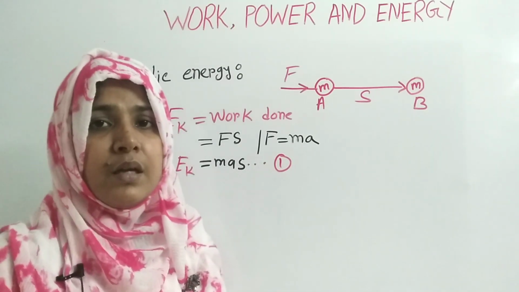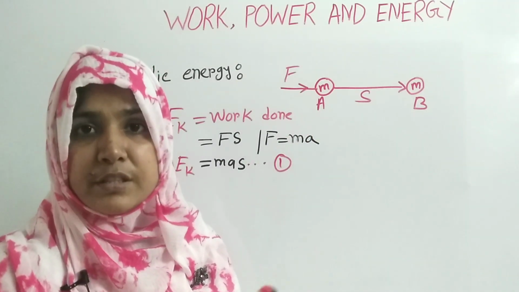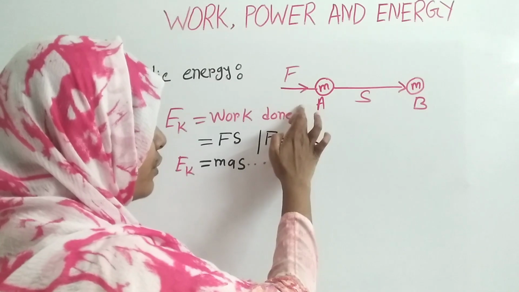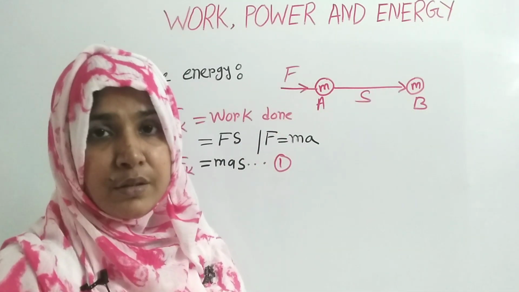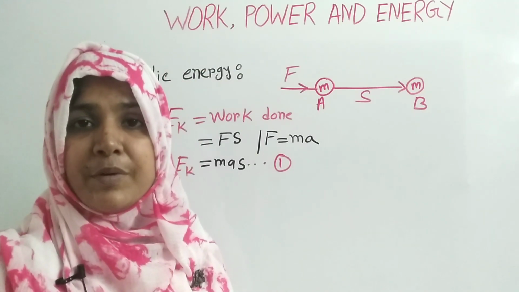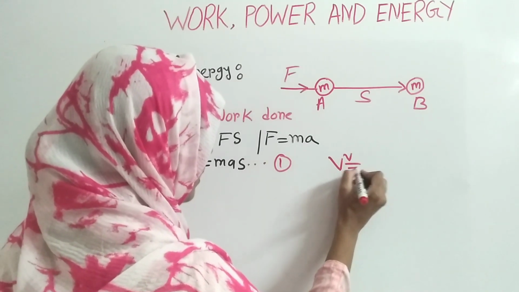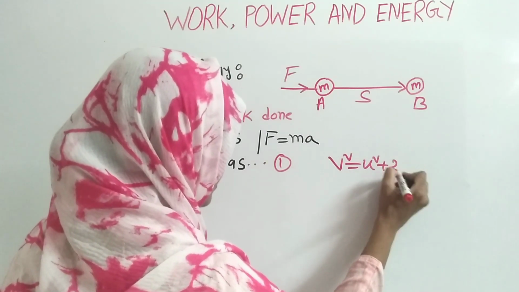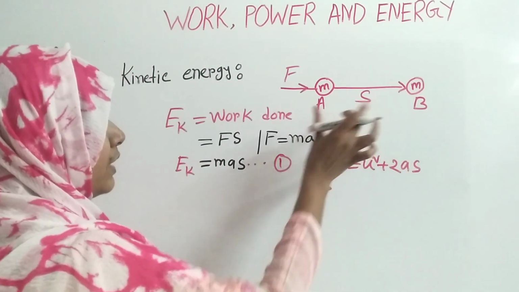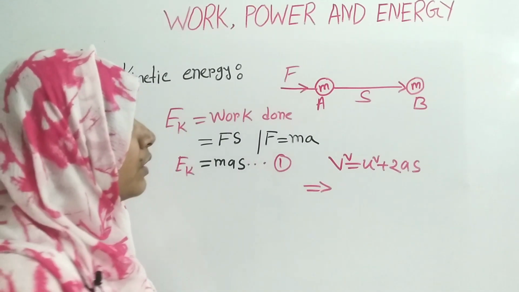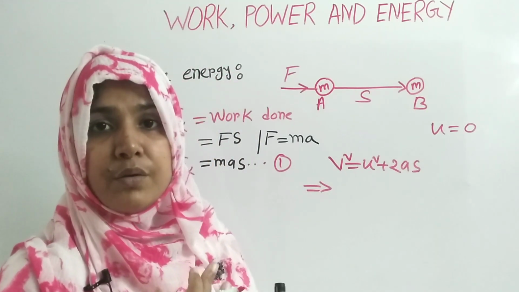Now students, in the diagram you can see that firstly the object was at rest, and after applying force it starts to move and it reached position B. So from the second chapter you have already learned an equation, that is V square is equal to U square plus twice A S. Now if we consider this equation for this situation, here U is 0 as the object starts to move from rest.